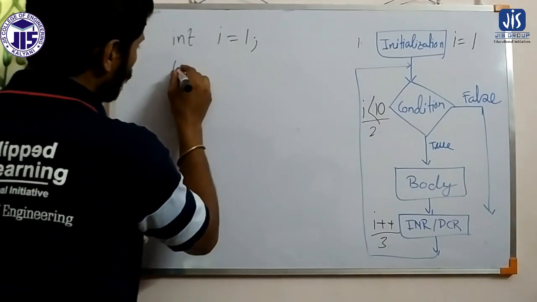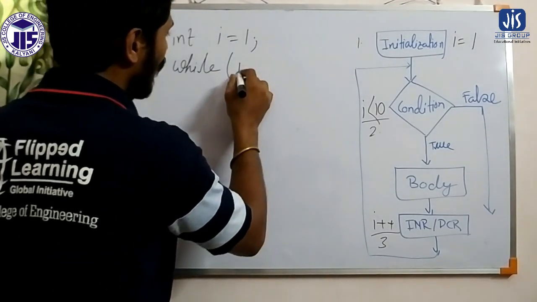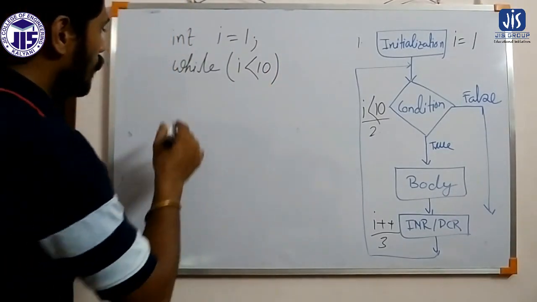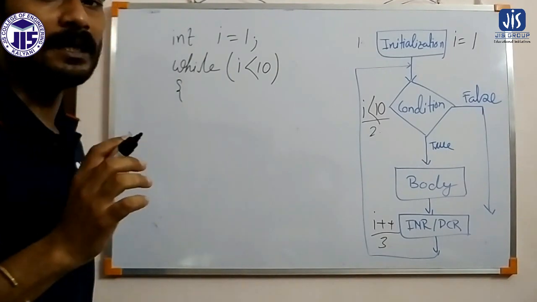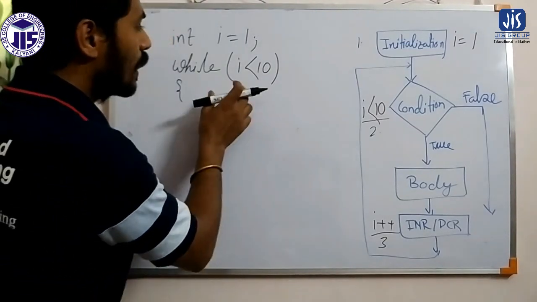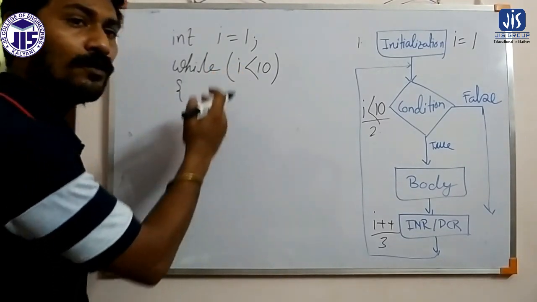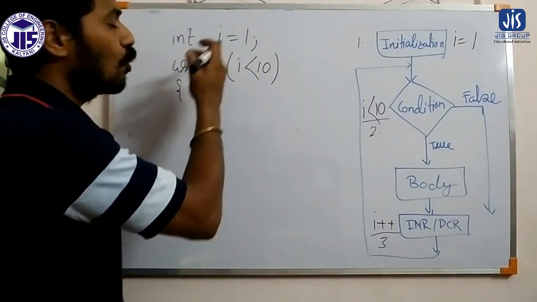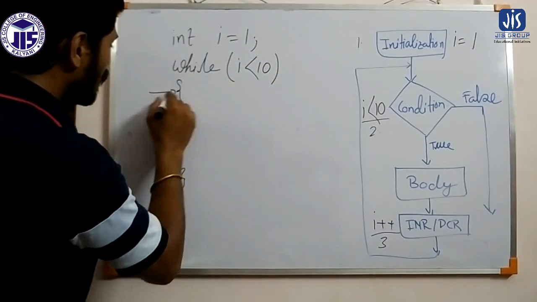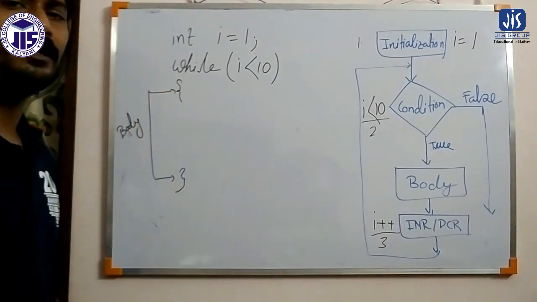We apply the condition within the while keyword. Within while we write I less than 10. That is my condition. After the condition there is no terminator. Semicolon is basically called the terminator, but after while we are not using any terminator because we are not going to terminate the while loop here. The body of the loop depends on the while loop, so it is the continuation of the while statement. So here we are not applying any terminator, and this brace basically represents the body of the loop.